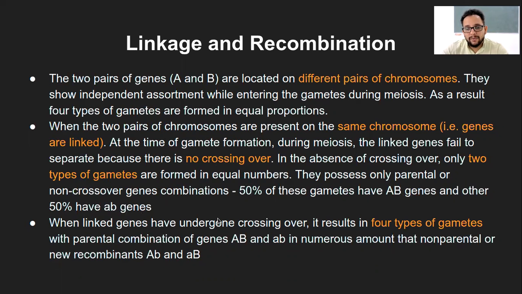And then when the crossing over happens, that is when 4 types of gametes are formed again. Now, this is something similar to independent assortment, but depends on what kind of crossing over is happening. Those types we will see later, because we are going in a sequence. There are various types of crossing over, and this is something similar, but they might have non-parental and new recombinants. So the expression pattern will not be the same as the parents, and that is why it is again a different non-Mendelian behavior.